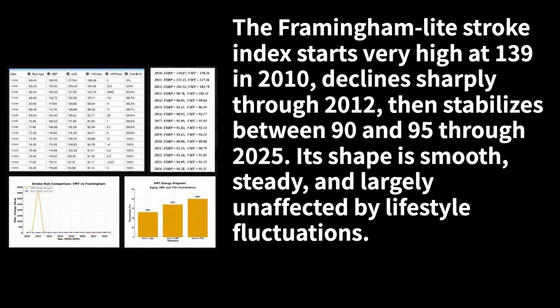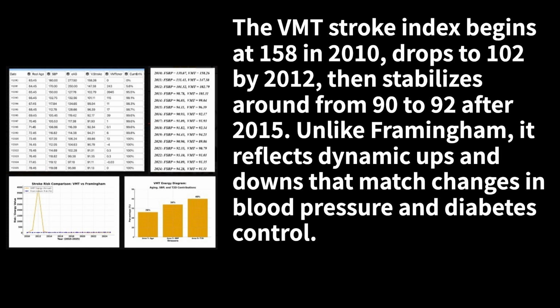Results: the Framingham Light Stroke Index starts very high at 139 in 2010, declines sharply through 2012, then stabilizes between 90 and 95 through 2025. Its shape is smooth, steady, and largely unaffected by lifestyle fluctuations. The VMT Stroke Index begins at 158 in 2010, drops to 102 by 2012, then stabilizes around 90 to 92 after 2015. Unlike Framingham, it reflects dynamic ups and downs that match changes in blood pressure and diabetes control.